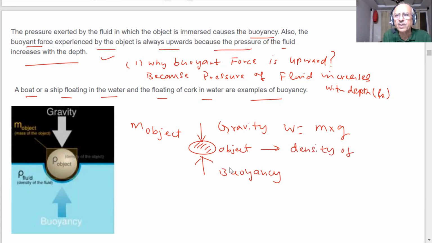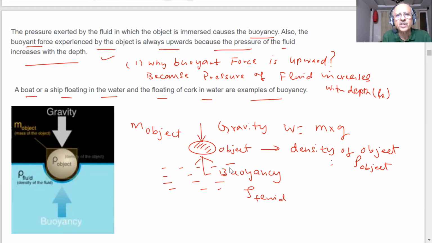Density of the object is represented by this symbol, and also the density of the liquid fluid. Mostly the fluid we are using is water.